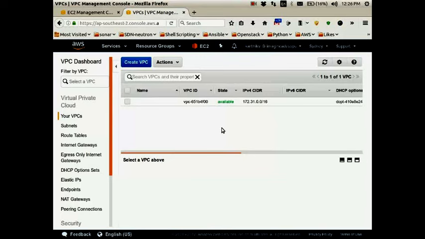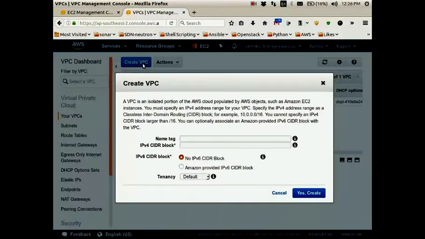So when we create a VPC, a security group will be automatically created, right? And what else will be automatically created? A route table will also be automatically created, but a subnet won't be created manually. So I'm creating a VPC now. Create VPC. Karthik VPC. Okay. So I'm giving the subnet range of 10.0.0.0/16. Yes, create.